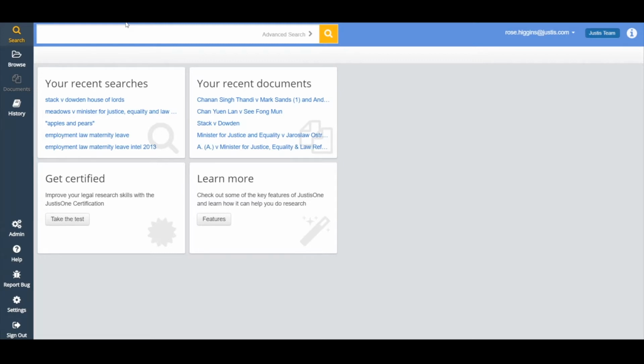Some of them are subscription services like Westlaw and Lexis. Some of them are free services like Bailii, the Irish Statute Book. But regardless of whether this content is available on JustisOne in the full text or not, we still have this index of all of these different cases, which means that when you're searching on JustisOne, you're much more likely to find what you're looking for.